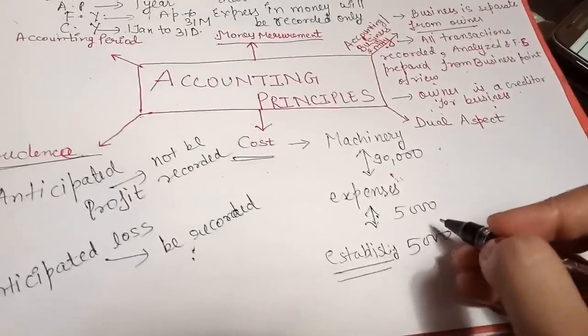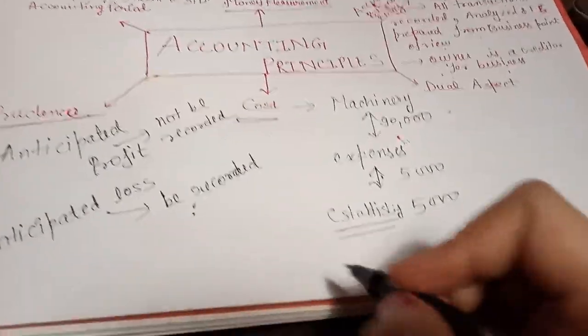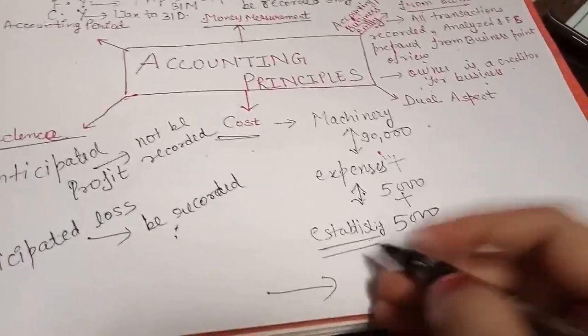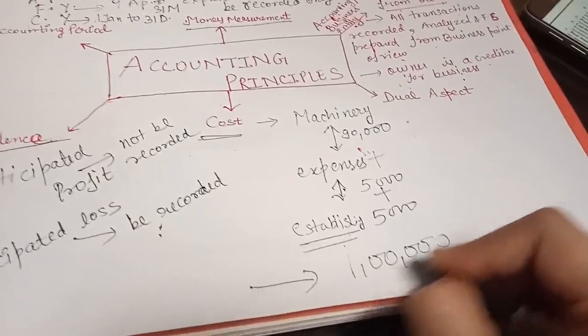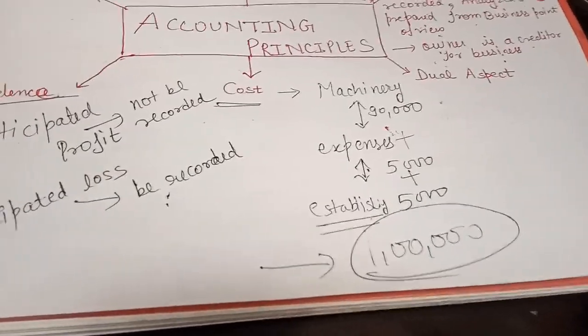So this machinery that you have purchased, these assets will be recorded in the business of total of this amount. We will record for the amount of 1 lakh, not for 90,000.